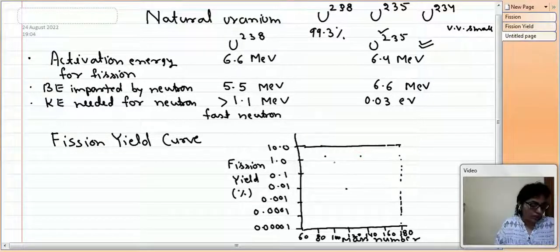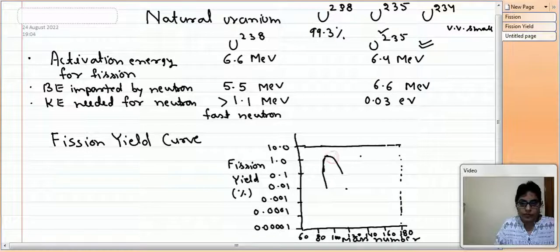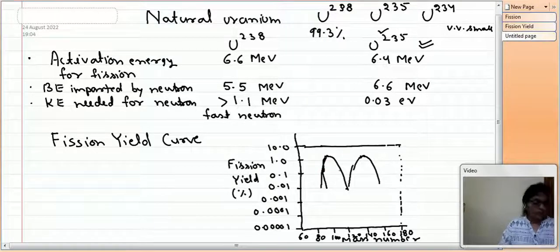So the curve is like this. It is minimum here and then maximum, and again this is like this. So this is the fission yield curve, means for these mass numbers,